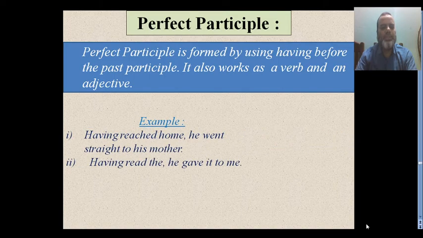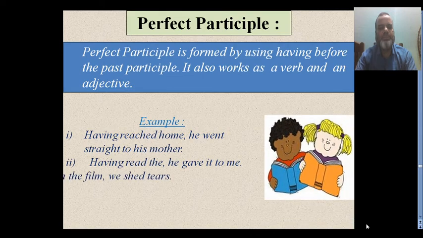Let us see some examples here. Having reached home, we went straight to mother. Having reached home. Here, reached is past participle. Before reached, we used having. This having reached is a perfect participle. Having read the novel, he gave it to me. That means when he finished reading the novel, he gave it to me. Here, having read is perfect participle.